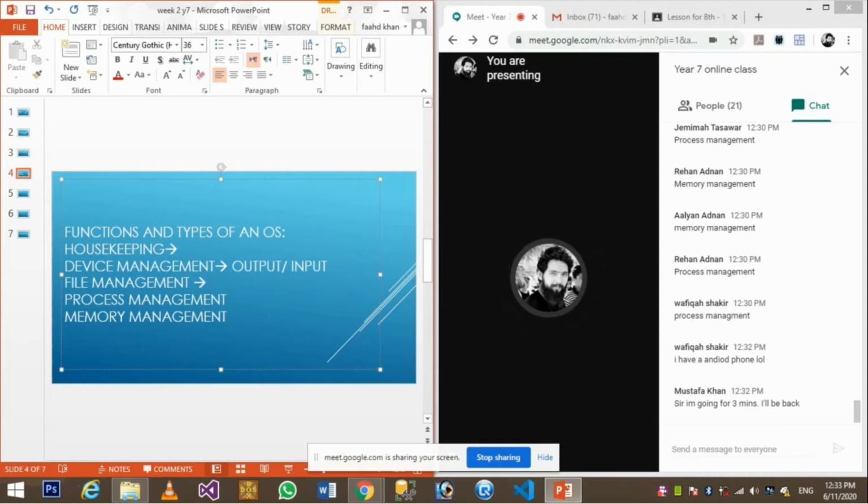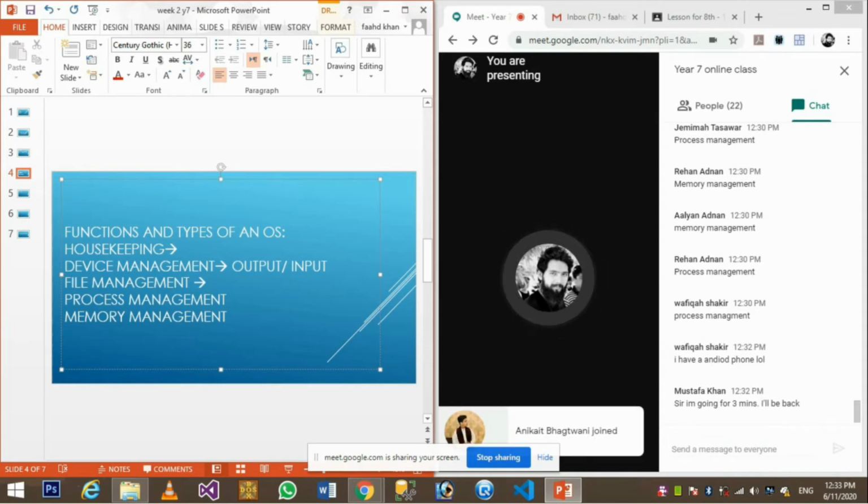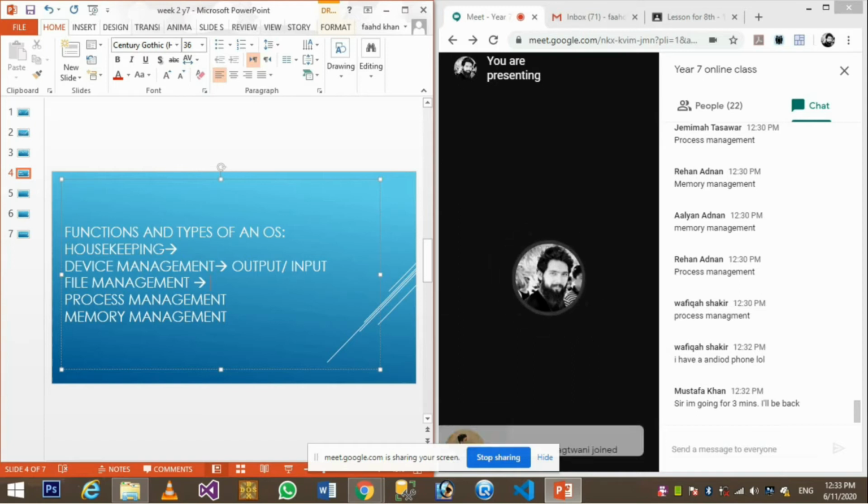File management. If you are saving anything to your computer system, or anything you see in your computer system, my operating system has all the required knowledge and information of that file, where it is present in the memory, where you have brought this file to the computer system. So my operating system has control on this too. We basically call it file management, or data management. A file can be taken as data.